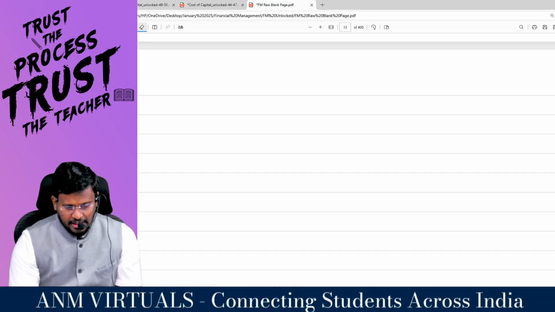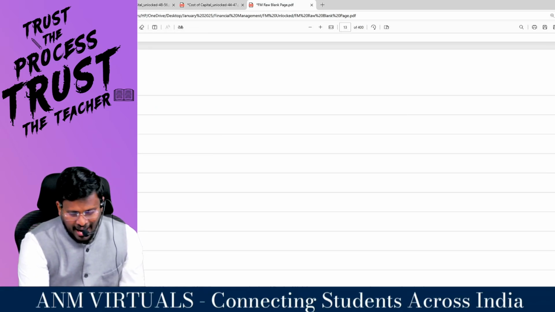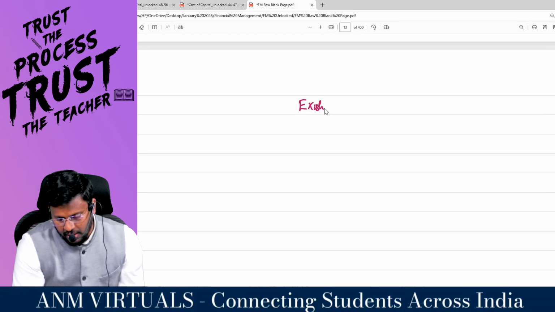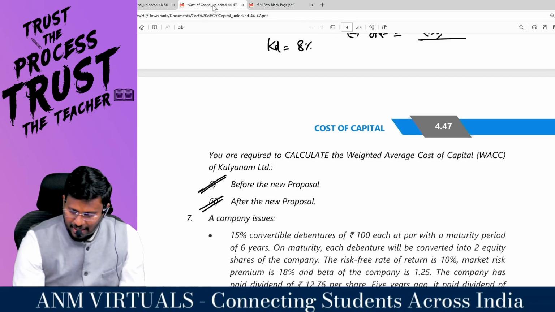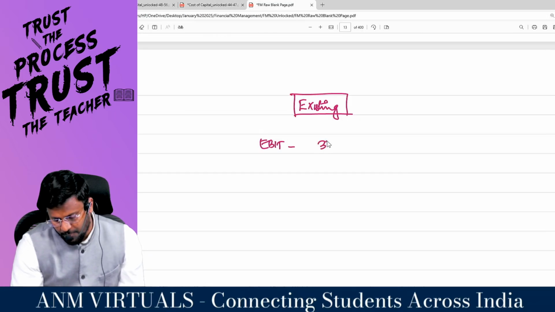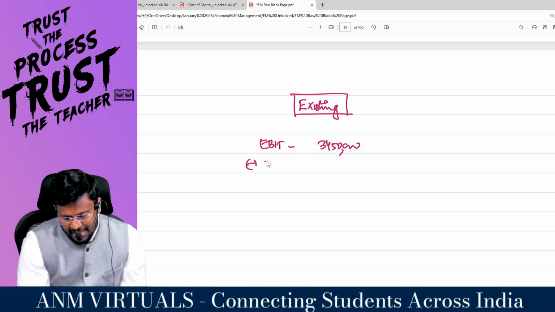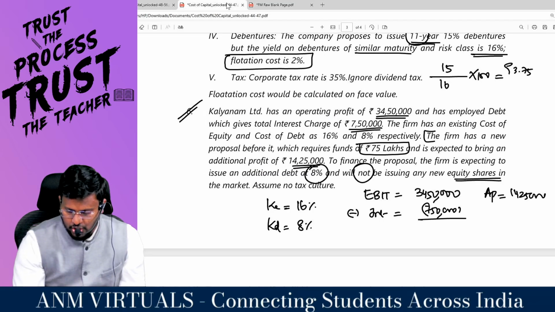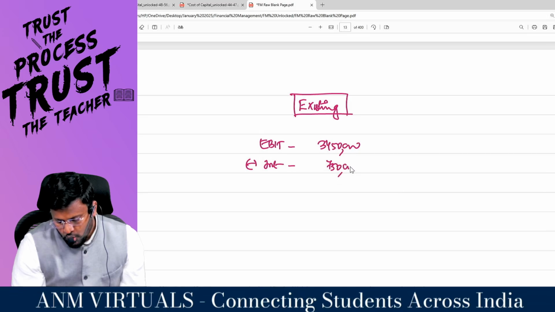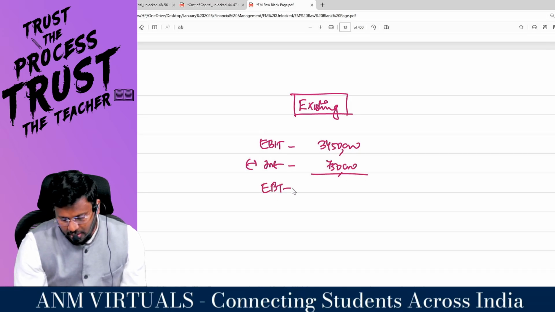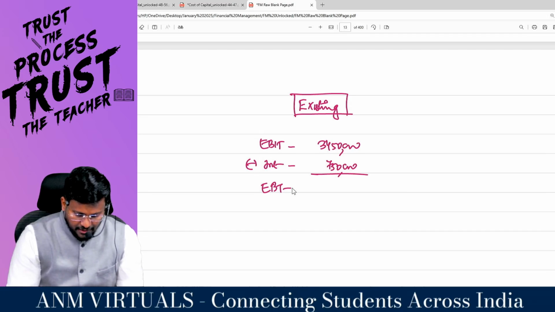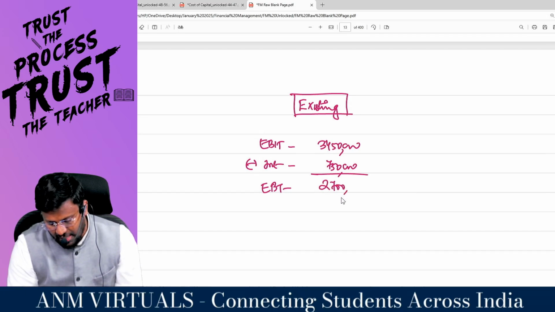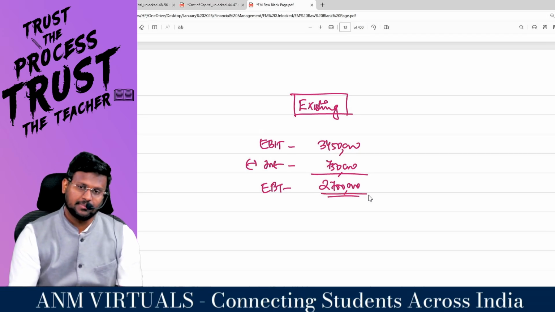Fine, sir. So they have basically given the existing. We are going to analyze the existing. EBIT has been given as 34,50,000. This is existing. From that EBIT, they are paying interest of 7,50,000. So you will be getting earnings before tax, which is 34,50,000 minus 7,50,000, which comes to 27 lakh.